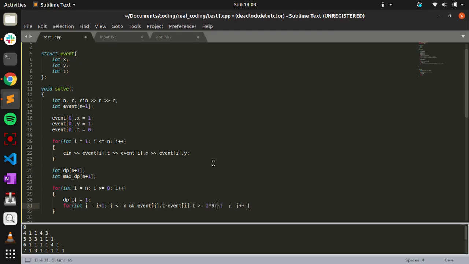If it is less than, then you have to check each of them separately.